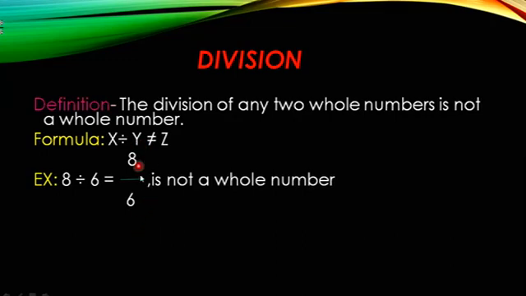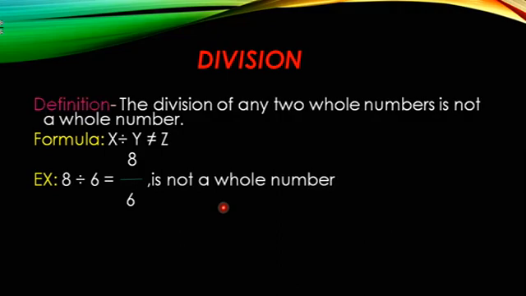So 8 by 6 is not a whole number, and we get 1.3 something, which is also not a whole number. So this is a fraction, and we get a decimal number. So 8 by 6 is not a whole number. Hence you can prove that under closure property, division is not a closed operation. So totally you can say that under closure property only addition and multiplication are closed operations. Okay, so this is about closure property.